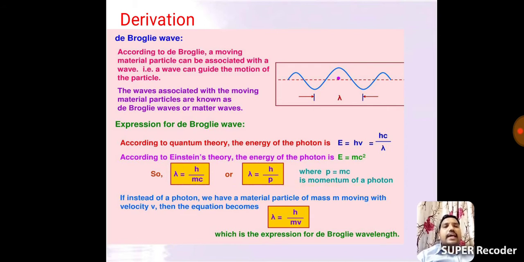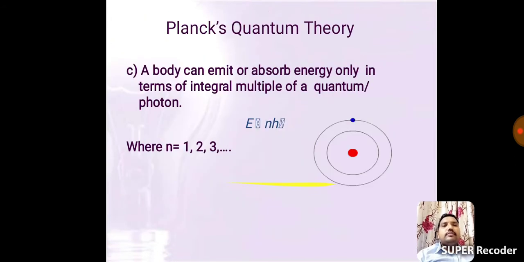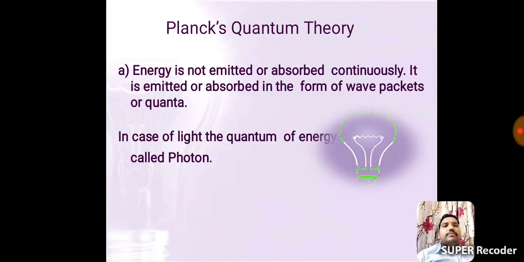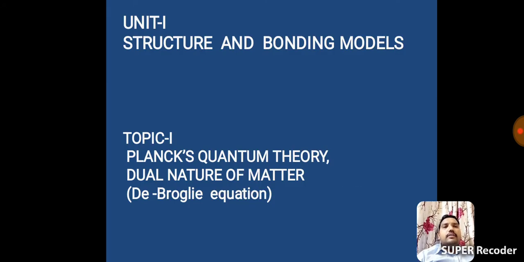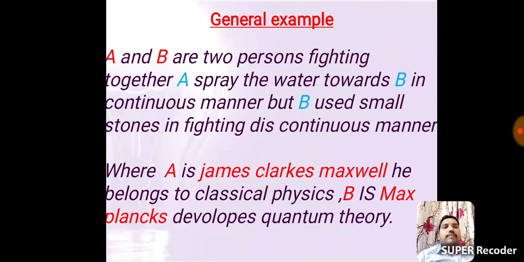Okay, let me repeat once, listen. First, Planck's quantum theory. In Planck's quantum theory, first we take A and B as two persons. A uses continuous pumping of water, B uses small stones. A is James Clerk Maxwell, B is Max Planck.